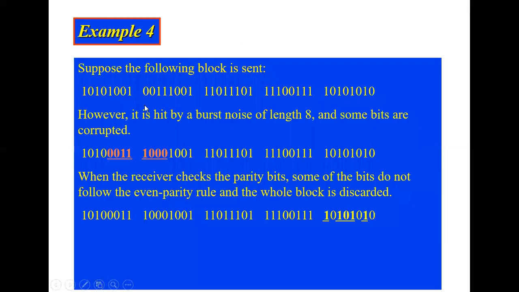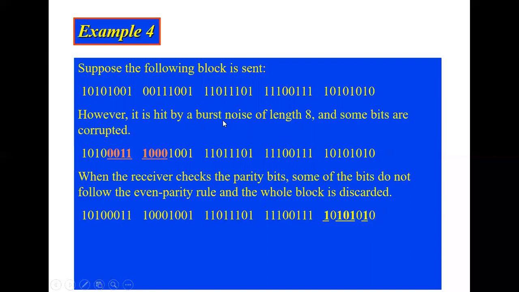Okay, suppose the following block is sent. Here I have the actual data. Due to some noise or burst, the original data is going to be corrupted. If you check, instead of 1 I receive 0, and instead of 0 I receive 1, so more bits have been changed. When the receiver checks the parity, some of the bits do not follow the even parity rule and the whole block is discarded.